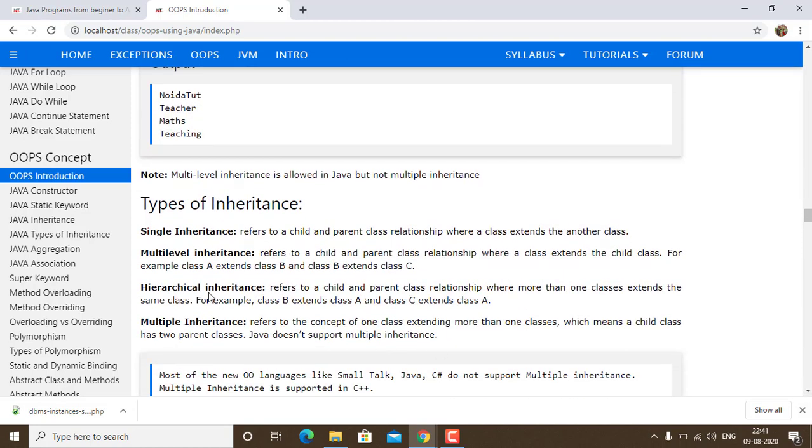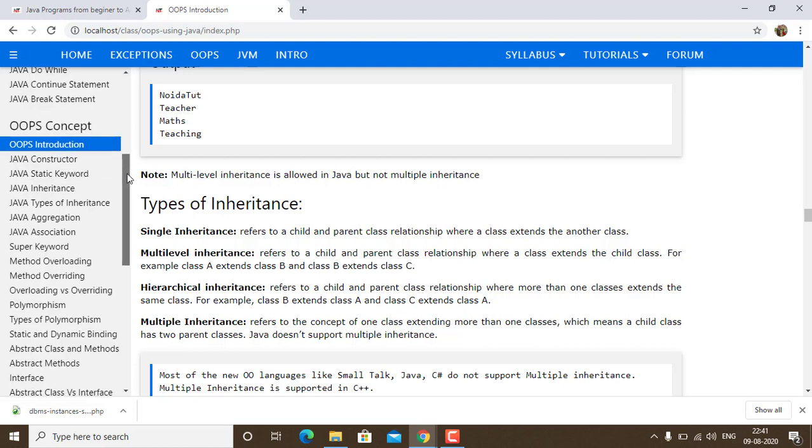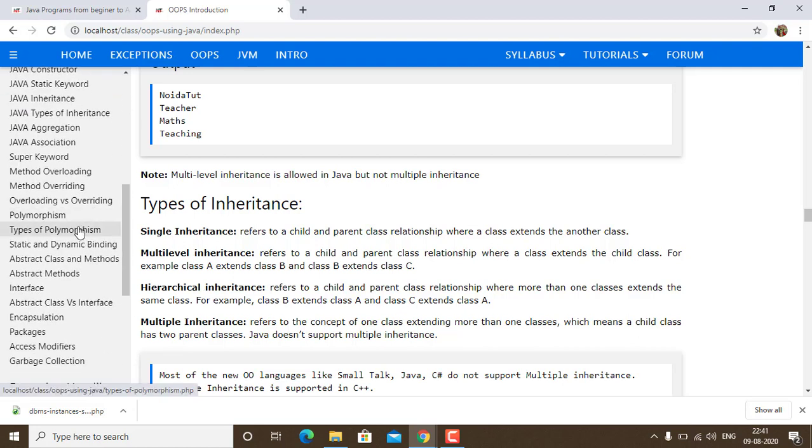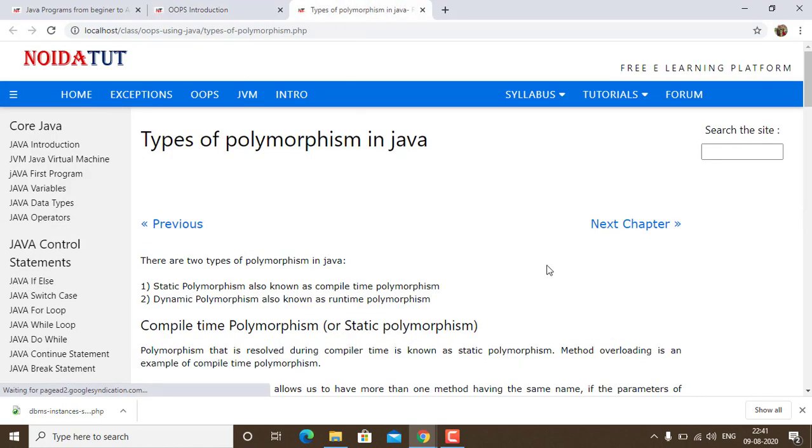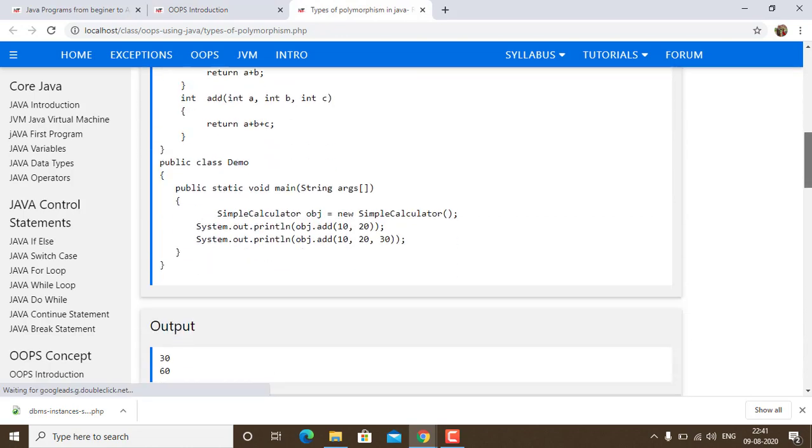Hierarchical inheritance, similarly, refers to a child and parent relationship where more than one class extends the same class. For example, class A extends class B, and class C extends class A. For further elaboration, I would like to give you a brief pictorial view of what is happening, you can see over here the different parts of the